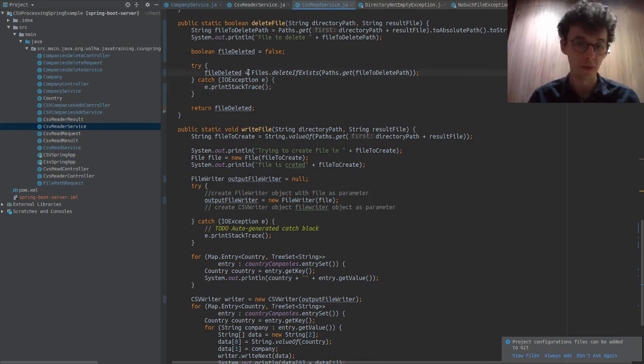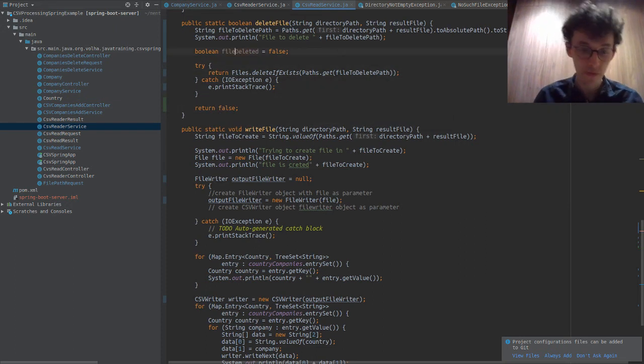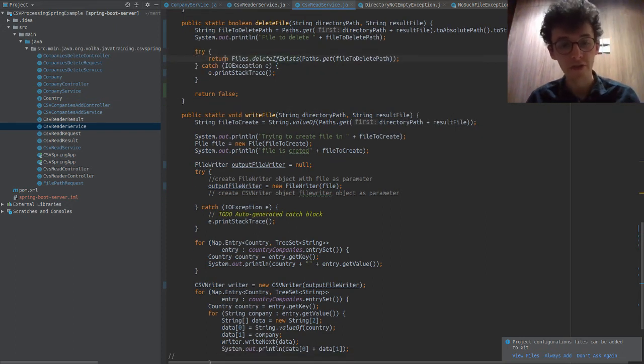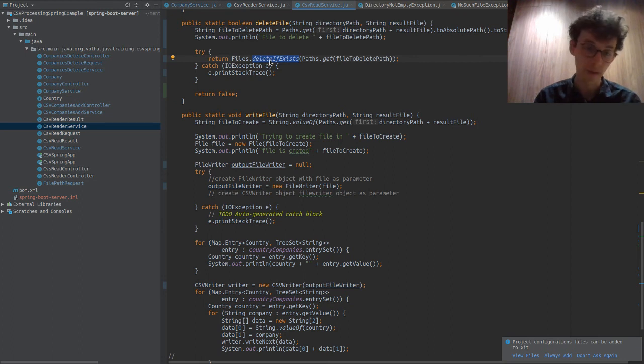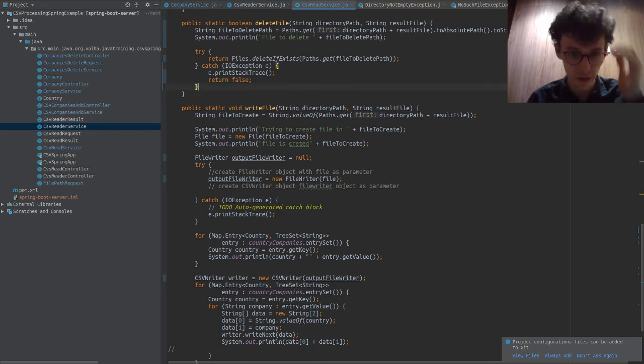But what I actually would prefer to do is simply return this, and then otherwise return false. Because if this method fails or throws an exception, it's not worked. It will only return true if it works, right? So if it fails, we want to print the exception, and then we can return false. Or you can even move this return false into the catch block to be more explicit.